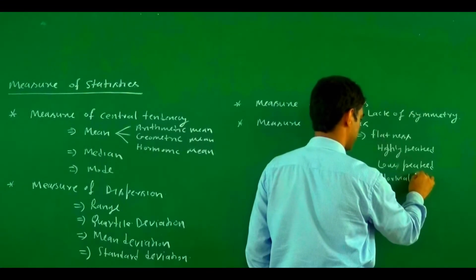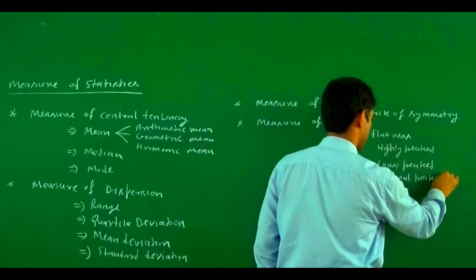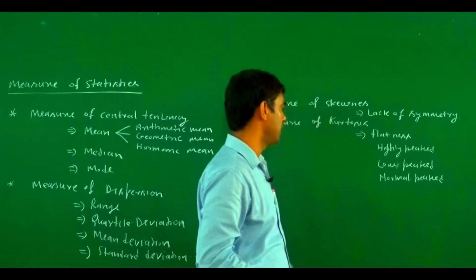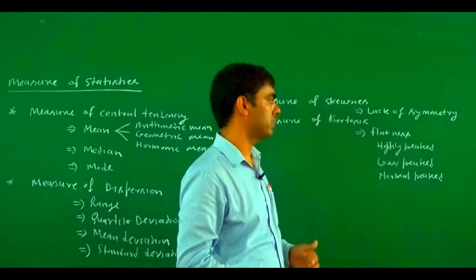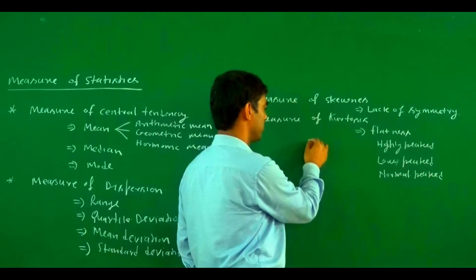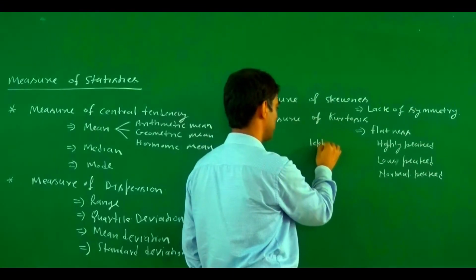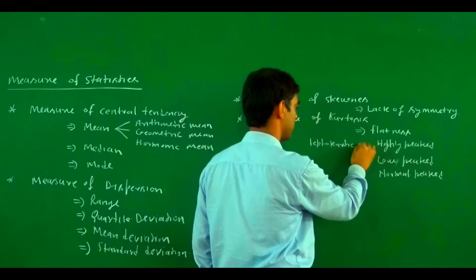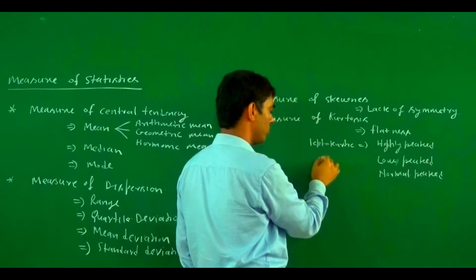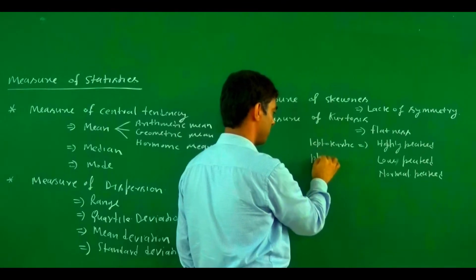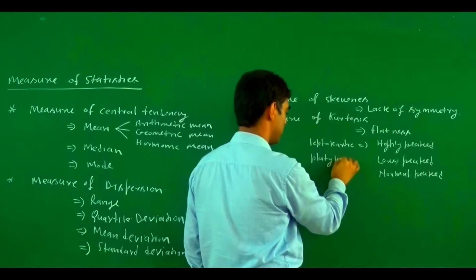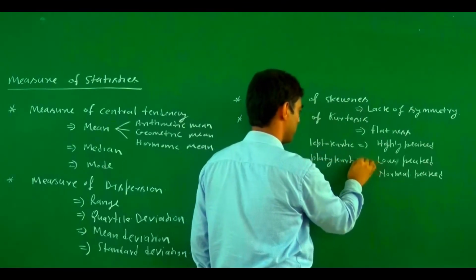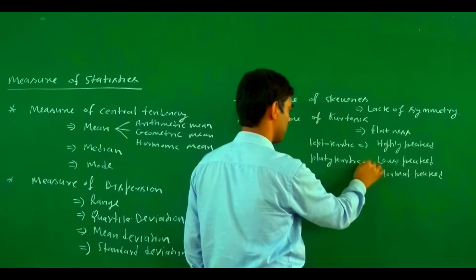In terms of kurtosis, highly peaked is called leptokurtic, low peaked is called platykurtic, and normal peaked is known as mesokurtic.